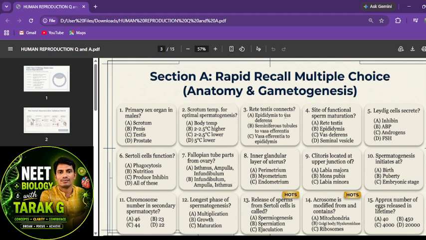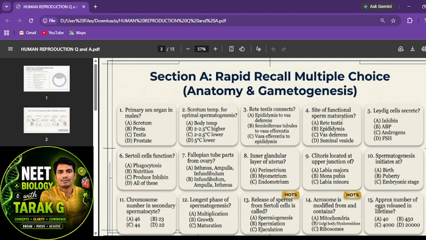Next, rete testis connects. This is a very, very important question. How will rete testis connect? Here is epididymis to vasa efferentia? No. Seminiferous tubules to the vasa efferentia. Yes, this is the answer, right? And the site of functional sperm maturation: where is it matured? For that the answer is epididymis. Exactly, epididymis is the answer for that, right?